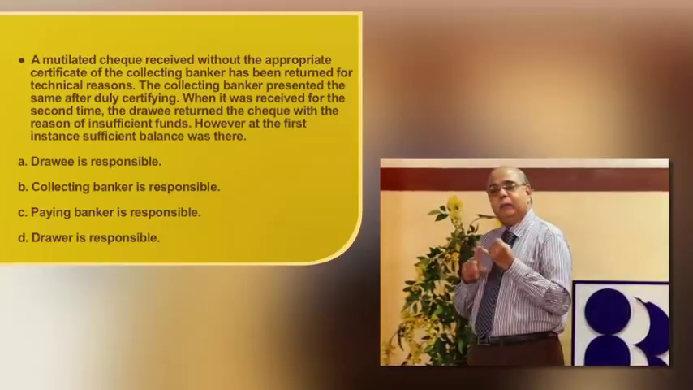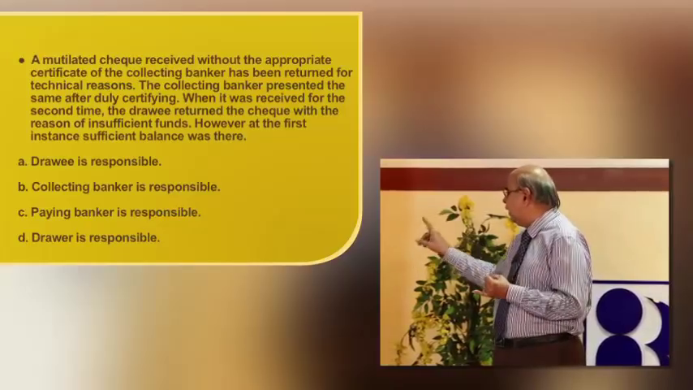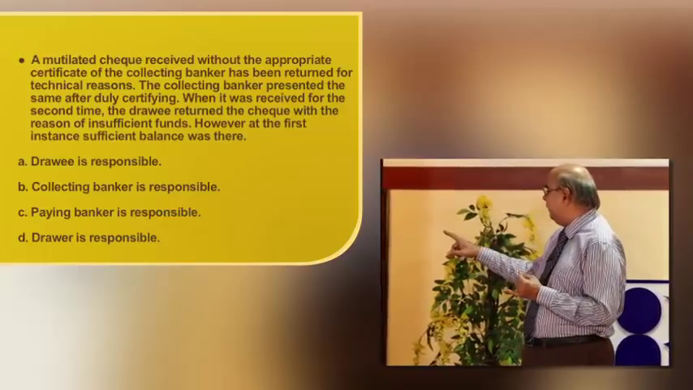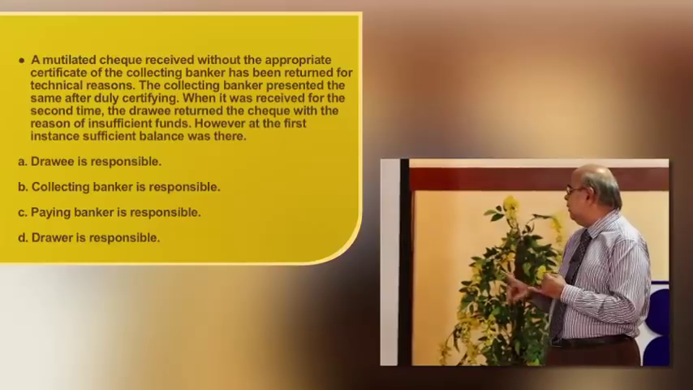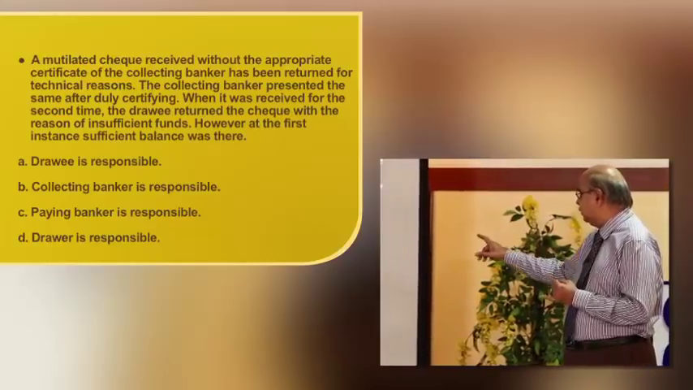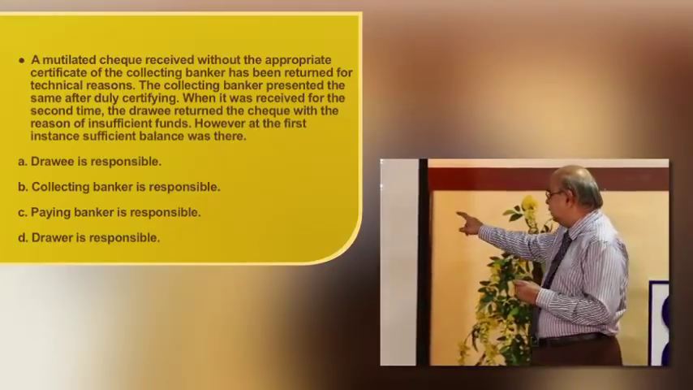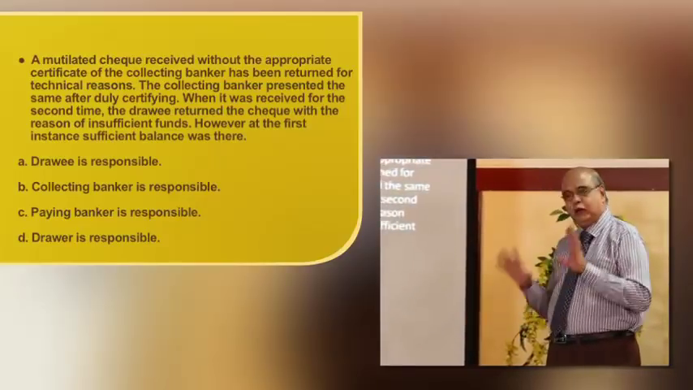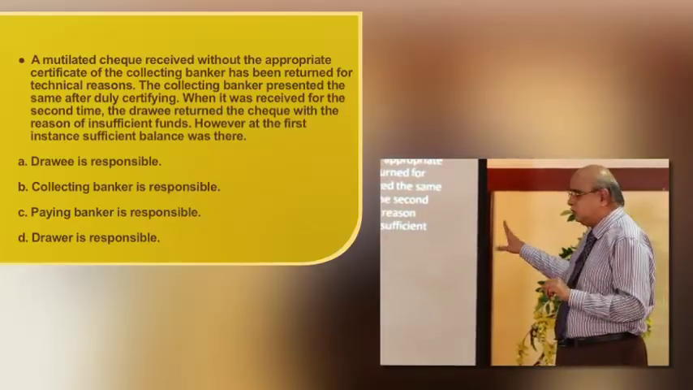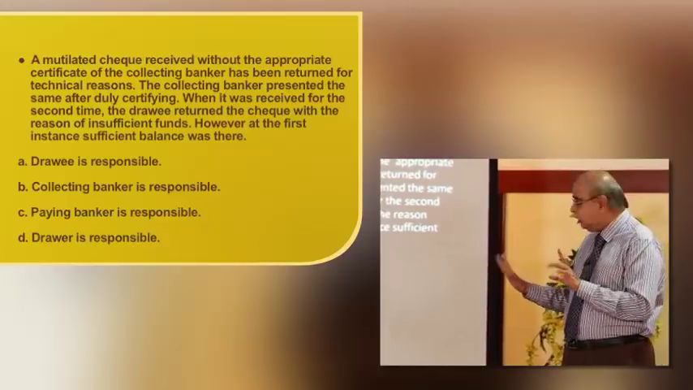Drawee. Drawee is the paying banker. Is he responsible? No. Is the collecting banker responsible? No. Is the paying banker responsible? No. Is the drawer responsible? Ultimately, drawee and paying banker are one and the same. Collecting banker is not responsible.